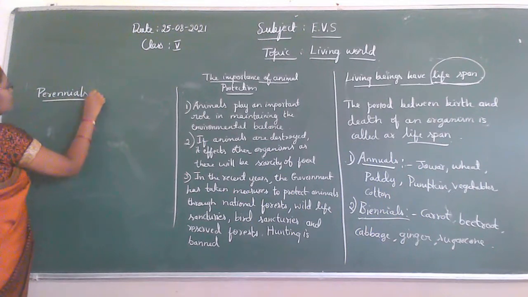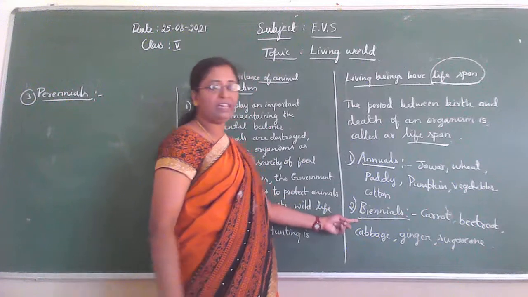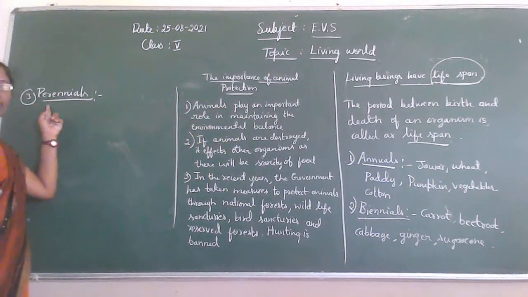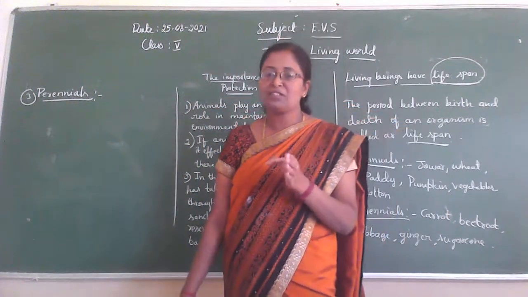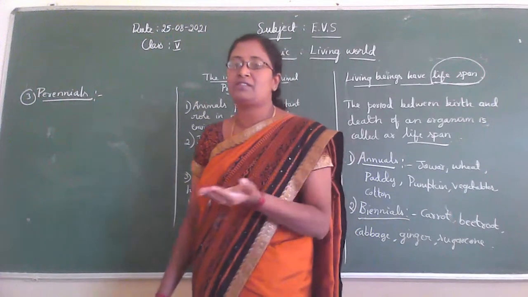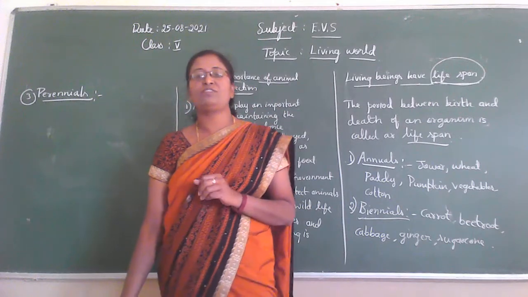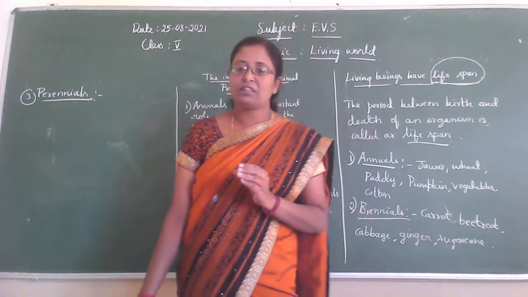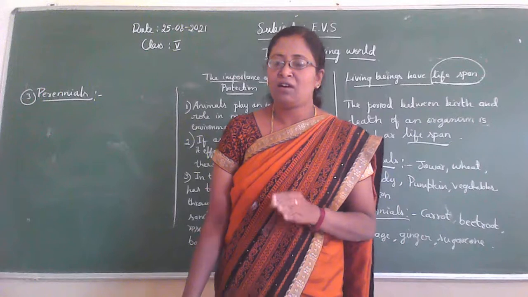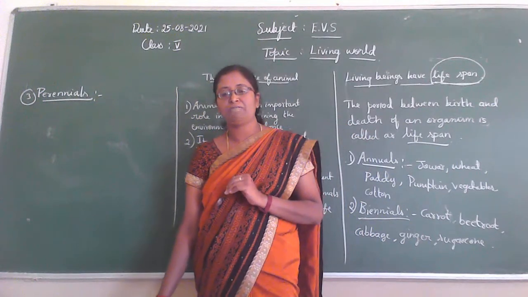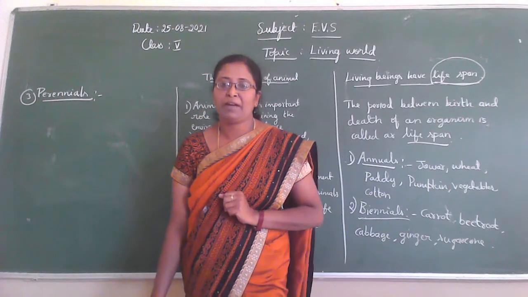Perennials. See here, annuals, then biennials, and next perennials. These are plants which live for many years. In that time they produce flowers and also fruits and seeds. These types of plants are called perennial plants, and examples for this are mango, neem tree, lemon, coconut, jackfruit, areca nut. So this is the example for perennials.